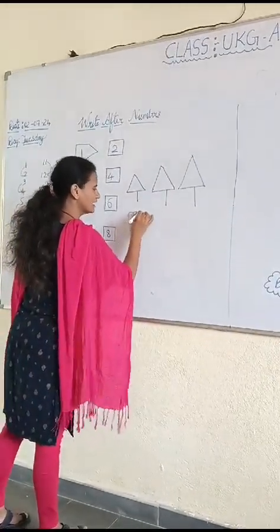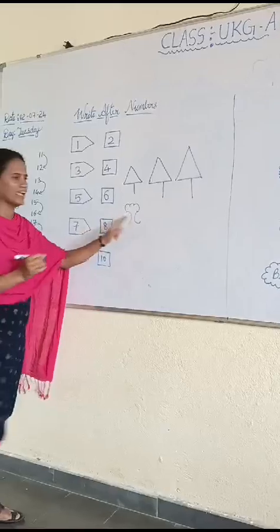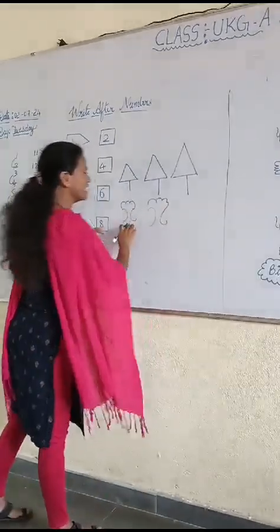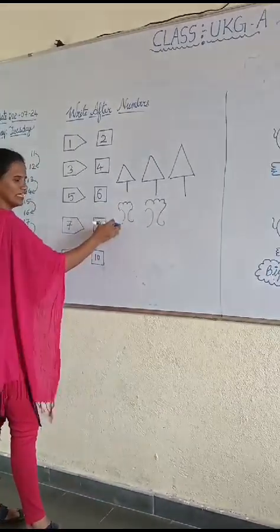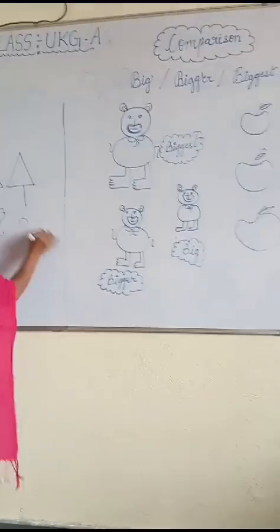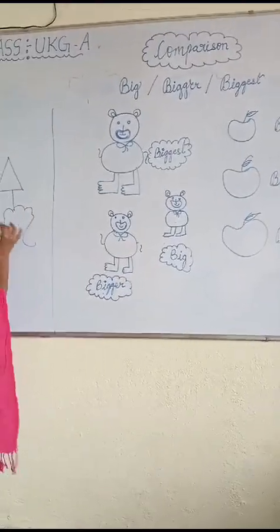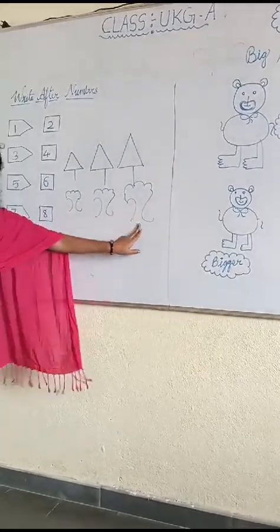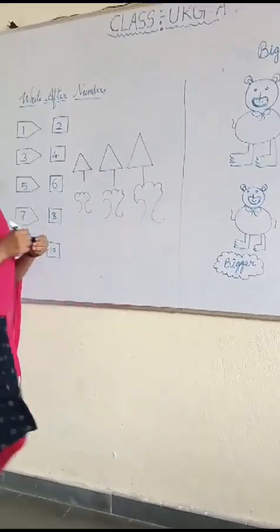Okay, see, what is this? This is a tree. This is a big tree. This is bigger. This tree is big, compared to this tree, this is bigger. This is the biggest. Now you can say bigger, biggest.